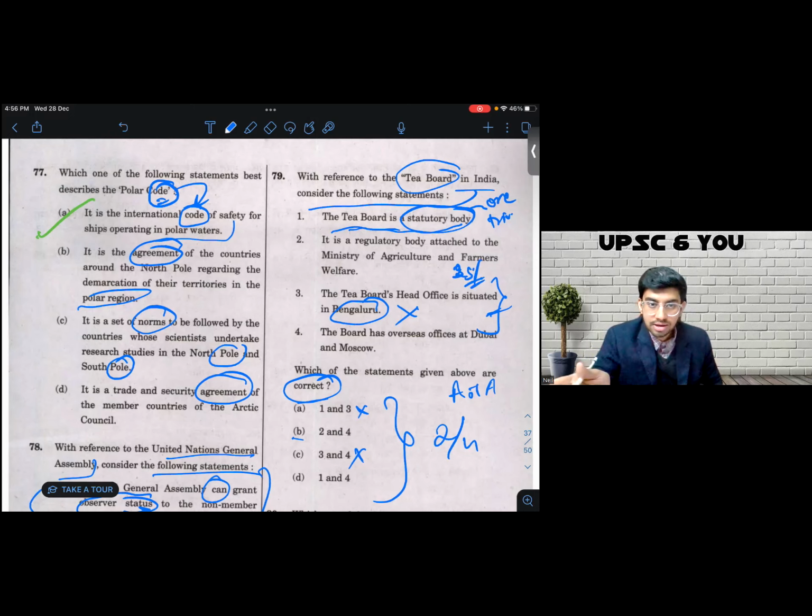On the other hand, for one, either it is a statutory body or it is not. So there's a 50% chance. At least in my head, that is what my approach is. That is how I approach these questions. So I'm more inclined to believe that 1 is more likely than 2. That is why I mark D. Again, it turns out to be the right answer. I have repeated this over and over again. The only guaranteed way to arrive at the right answer is to have actually read that theme in advance.